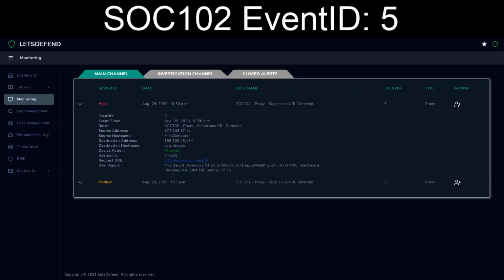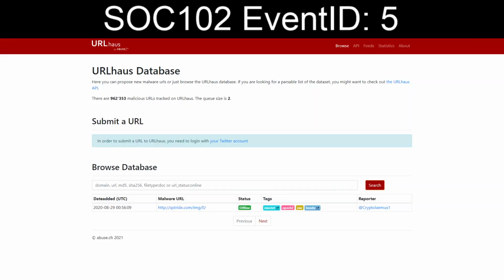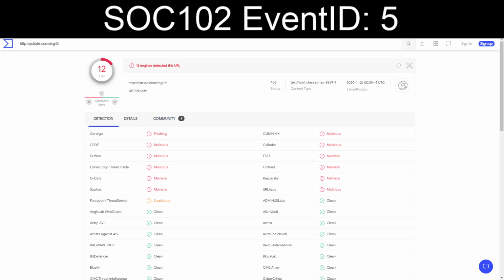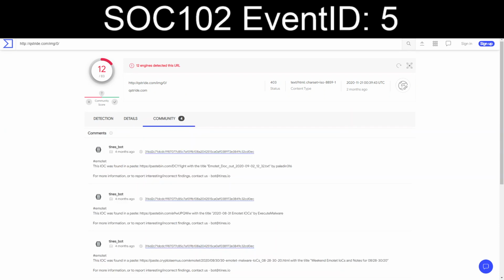Okay, so I've got all this dumped in here. The very first thing we'll start with, just to confirm, is we're going to take that requested URL and go to URLhaus. Dump it in, and what do we get? Confirmation that it is Emotet, and that at least it is offline currently. Good, no further threat. Dump it into VirusTotal, and we get more of the same. Not so much spelling out that it's Emotet unless it's done in the community. Yeah, Emotet.